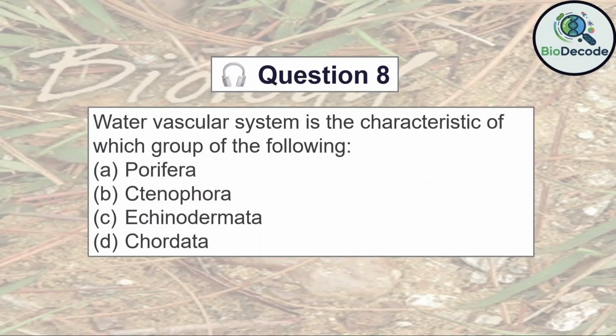Question 8. Water vascular system is the characteristic of which group of the following? Porifera, Ctenophora, Echinodermata, Chordata? Answer. The correct answer is Echinodermata.